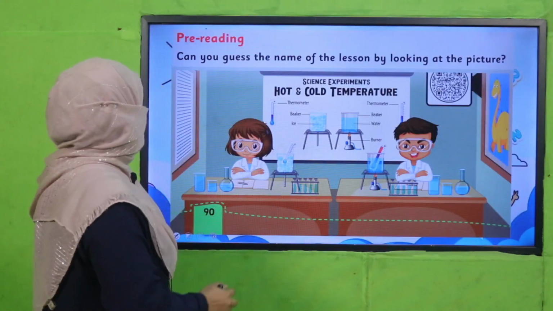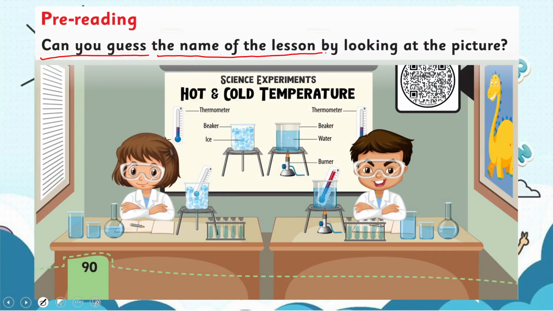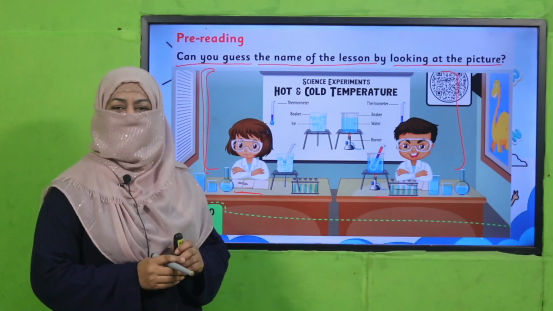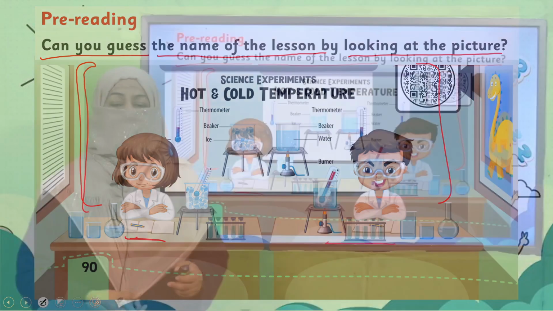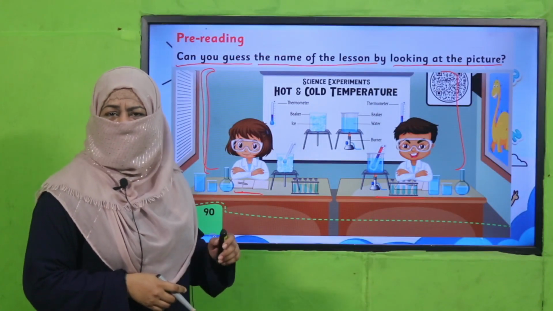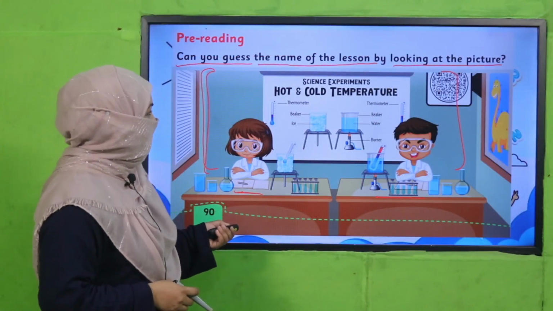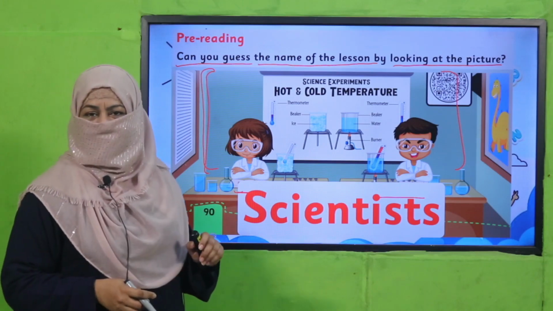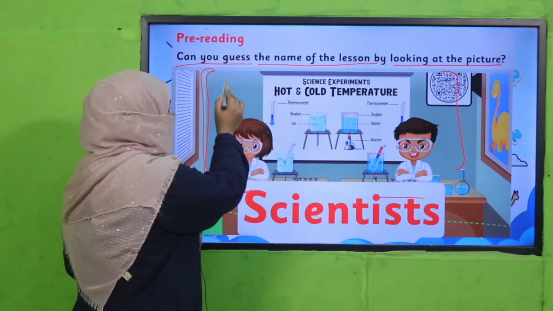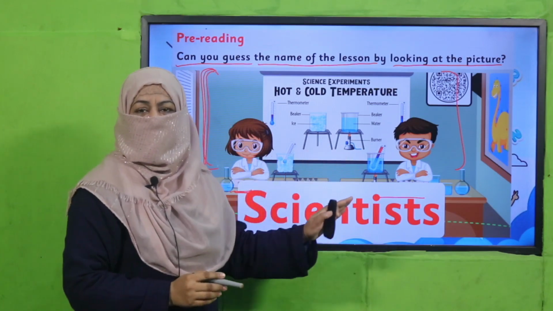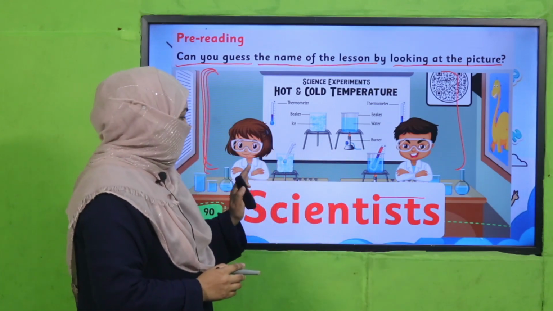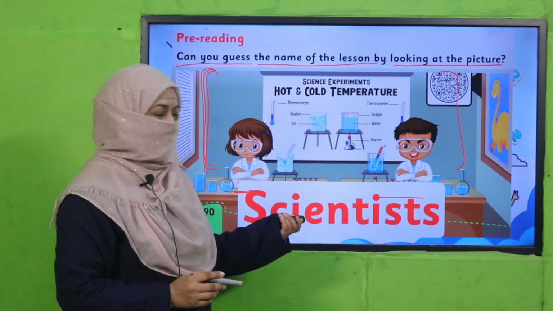And before that, you tell me, can you guess the name of the lesson by looking at the picture? Now look at the picture, who these people are, where are they sitting? Can you guess what is the name of this unit? So pause the video, answer this question to your teacher, and then come back. Yes, my students, it was an easy question for you because we know the name of this unit is Scientists. You see, people are sitting in a science lab. So this is how we read a picture. We are going to talk about scientists today.